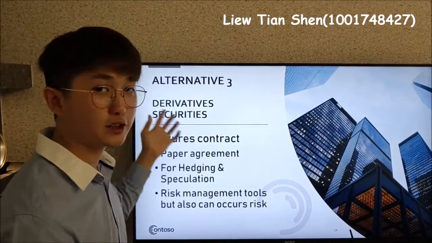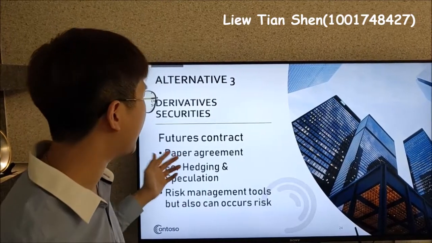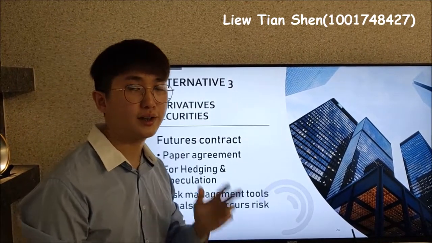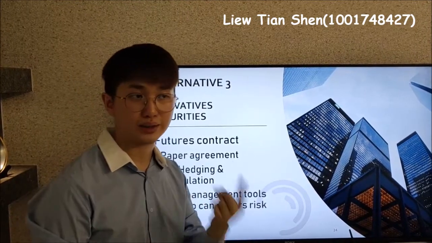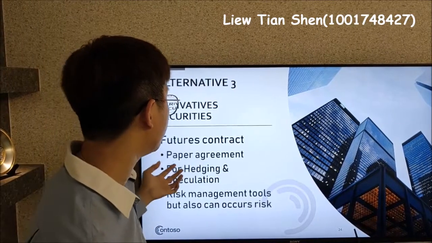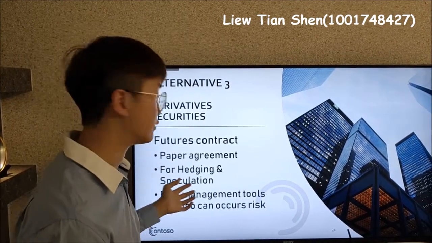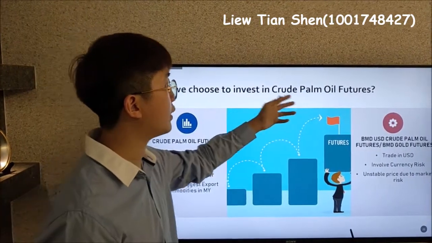For the derivative security, we will choose to invest in a futures contract. A futures contract is a kind of paper agreement in which two parties agree to trade a particular asset in a specific quantity, price, and date. And normally the futures contract is used for hedging and also speculation. So the futures contract we choose to invest in is the crude palm oil future.